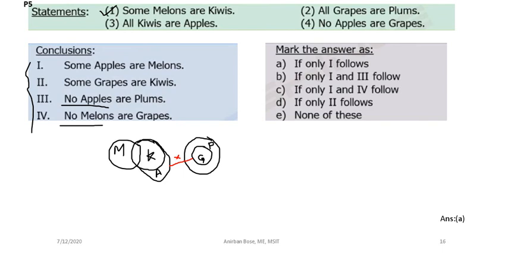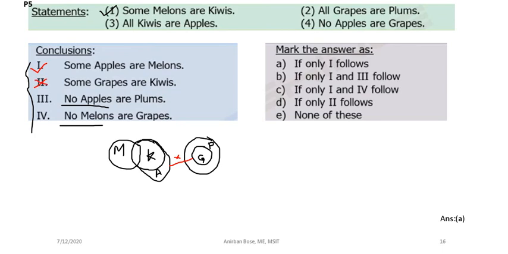But remember, when we conclude the negative statements, you have to be very, very careful. For the affirmative sentences there is no problem. So first see the first conclusion: some apples are melons. Some apples definitely will be melon. So that is true. Now see, some grapes are kiwis. That you definitely cannot conclude, because you can see from this diagram.